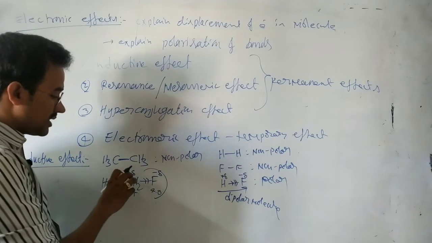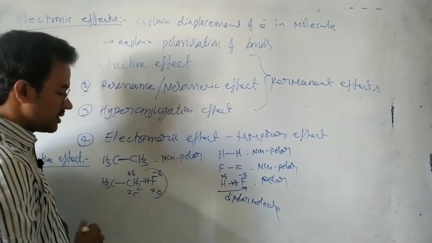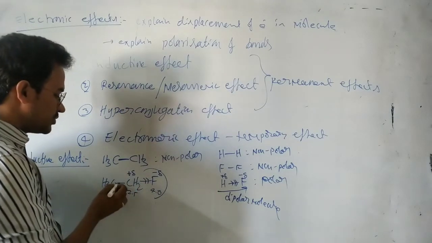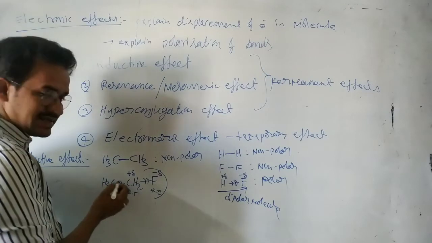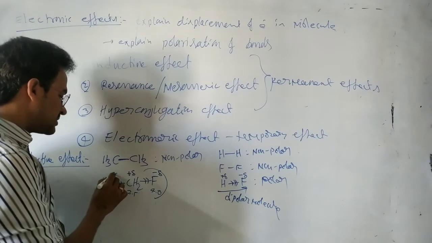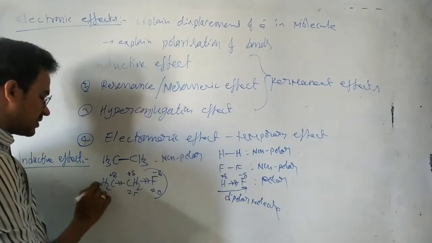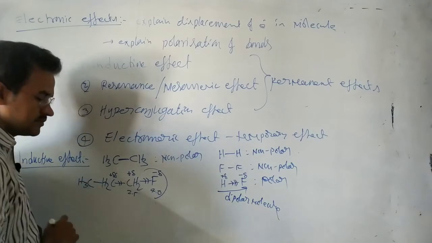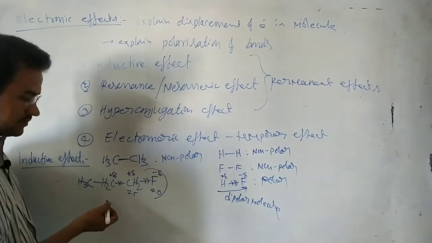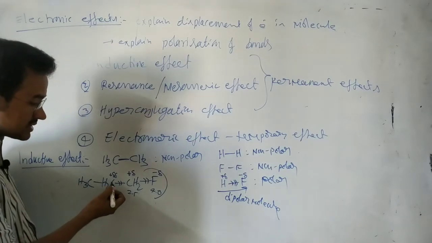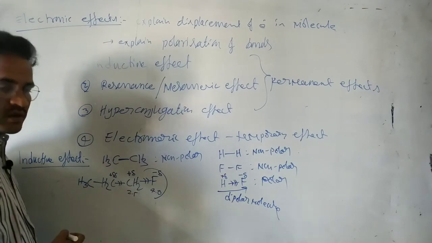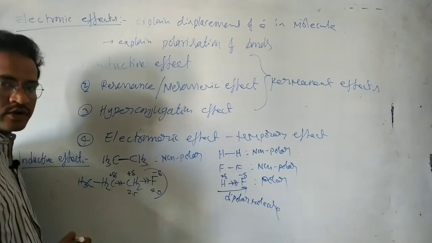Now this carbon becomes somewhat electron deficient, because the bonding electrons are very close to the fluorine. So this carbon also tries to attract electrons from the adjacent bond, and that's why this carbon also gains some positive charge. Now suppose I am increasing the length of the carbon chain. This carbon also becomes electron deficient, but not as much as this carbon, because this carbon is directly attached to the more electronegative atom.